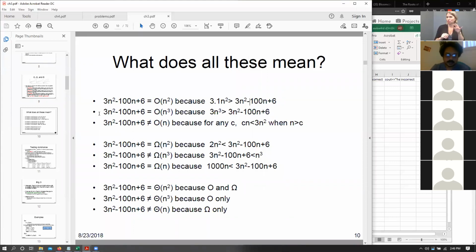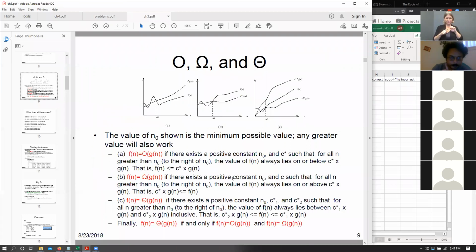So similarly, let's look at the next one. We have 3n squared minus 100n plus 6, the same equation as above, and we say that it is big O of n cubed. Again, the same logic applies. We know that 3n cubed will always be larger than 3n squared minus 100n plus 6. And let's go back to Yaswanti's point for a second.